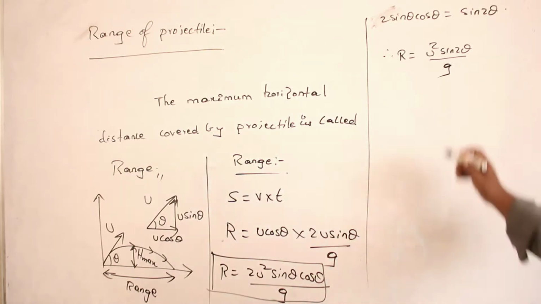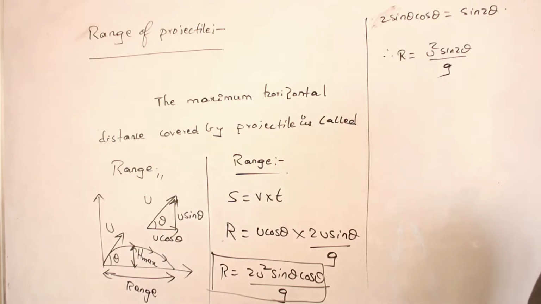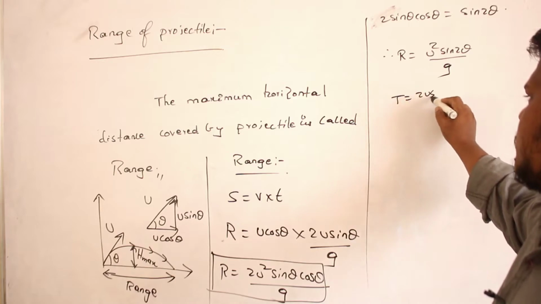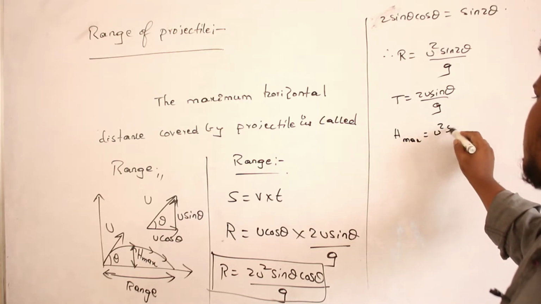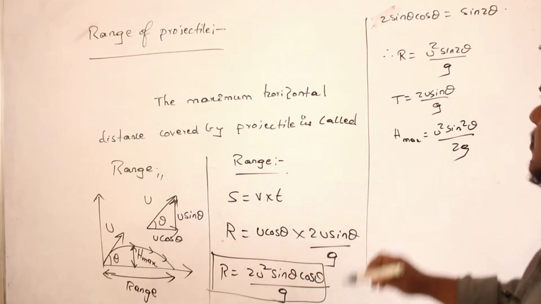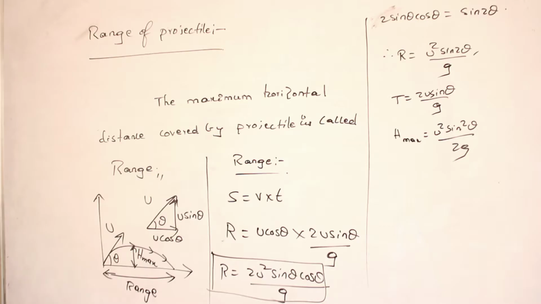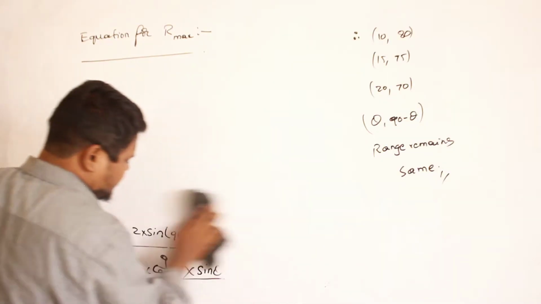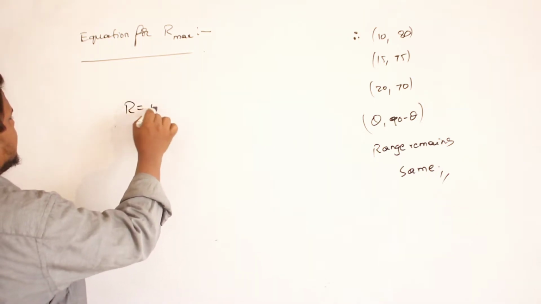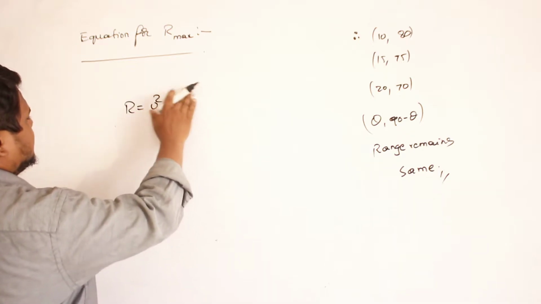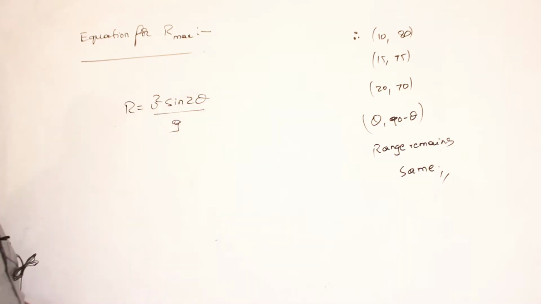So u square sin 2 theta divided by g becomes my equation for range of the projectile. What is the equation for time of flight? 2u sin theta divided by g. What is the equation for h max? H max is equal to u square sin square theta divided by 2g. And this is the equation for range of the projectile. Make a note up to here. The equation for range which we have calculated is r is equal to u square sin 2 theta divided by g.